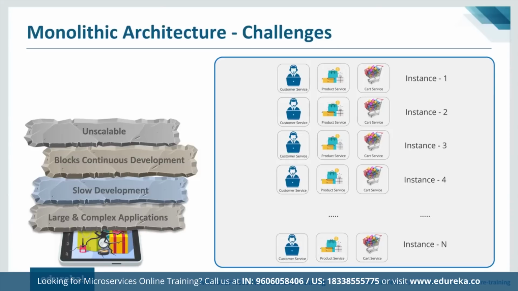If you can see the example in front of your screen, here we have customer service, product service, and cart service. This is one instance, and this is how we are scaling it, right? If I have to increase only the customer service, I have to scale up the customer service, and I have to do that for product and cart service as well, right?